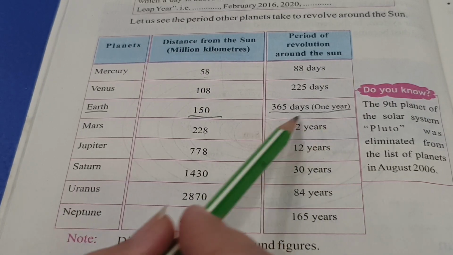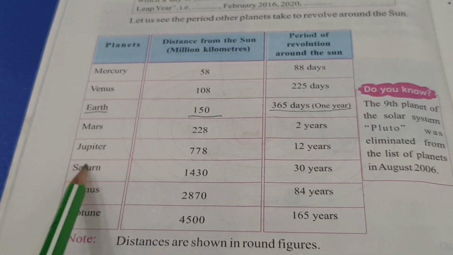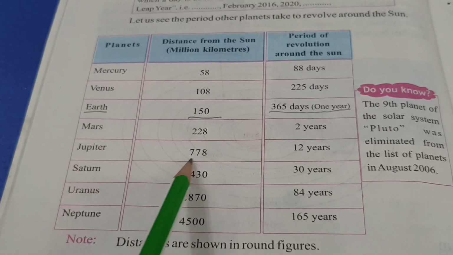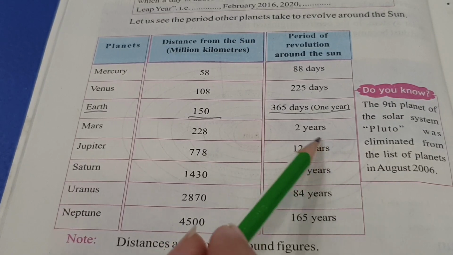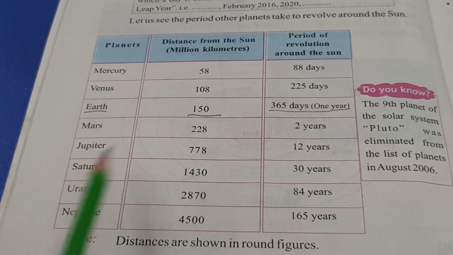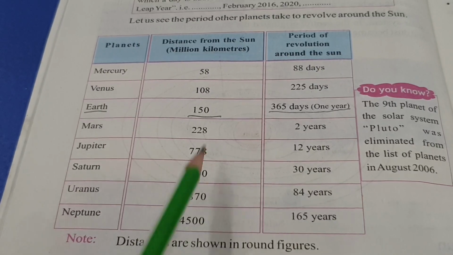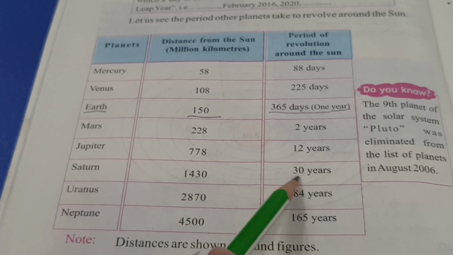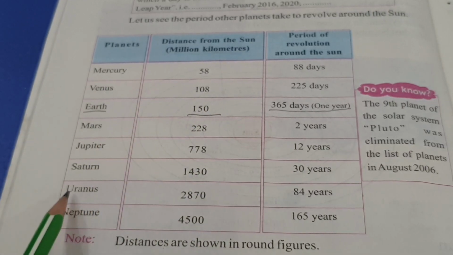So you can say that it moves a little bit faster as compared to Earth. Jupiter is 778 million kilometers away from the sun, and it takes 12 years. You can imagine 12 years is such a long time to revolve around the sun. Saturn is 1430 million kilometers away from the sun, and it takes 30 years to complete one round around the sun.